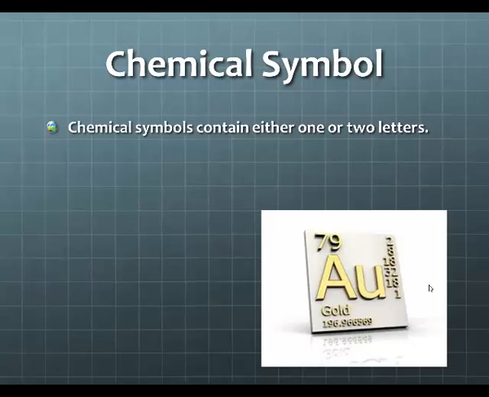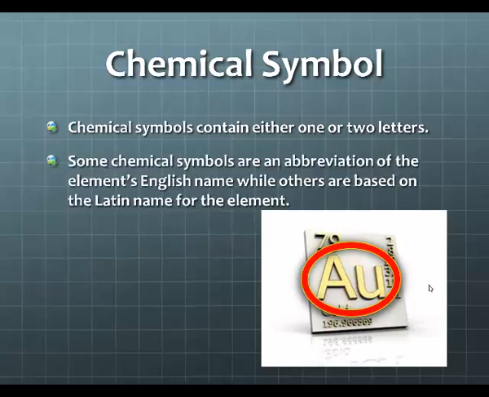So chemical symbols contain either one or two letters. So circle the chemical symbol and identify it as a chemical symbol. Some chemical symbols are an abbreviation of the element's English name, while others are based on the Latin name for that element. So obviously AU is going to be based on the Latin name. If it were based on the English name, it would probably be either GD or GO.